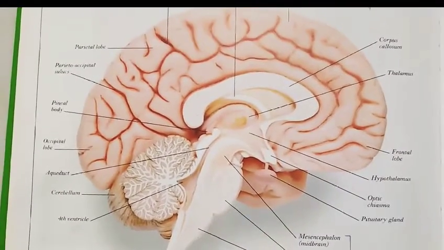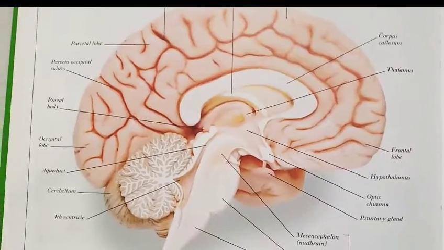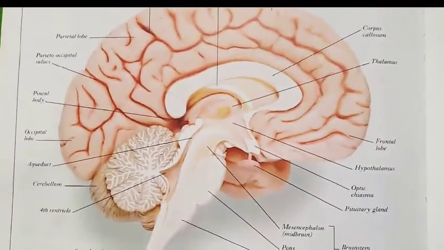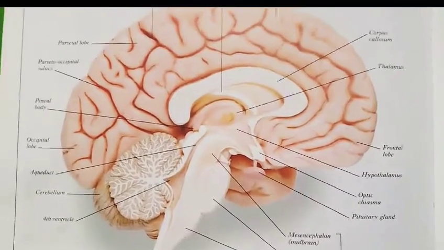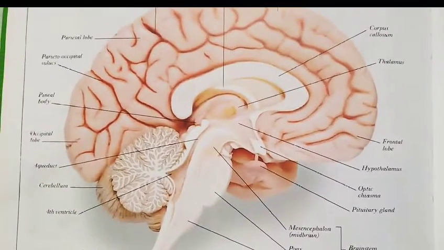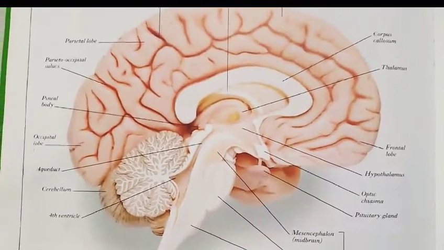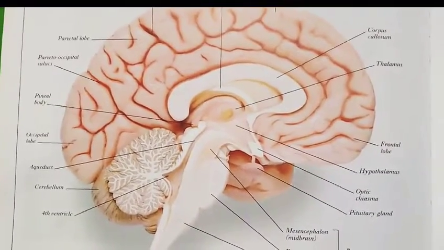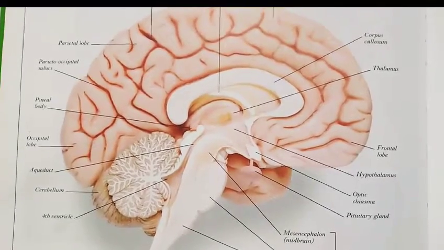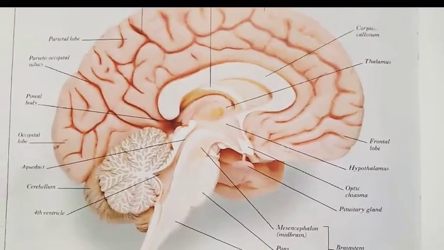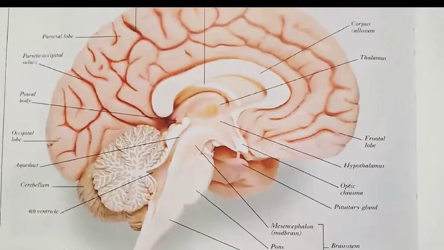Okay, and in addition to this, as I just discussed, we also have the peripheral nervous system, and the peripheral nervous system mainly consists of the nerves. Okay, and what are the nerves? Somatic nervous system and the autonomic nervous system. What is somatic? Somatic means the nerves from the CNS, central nervous system, to the skeletal muscle. So the nerves which are involved in the conduction of the impulses from the brain or spinal cord to the muscle are known as the somatic nervous system.